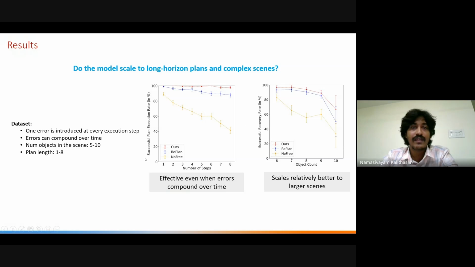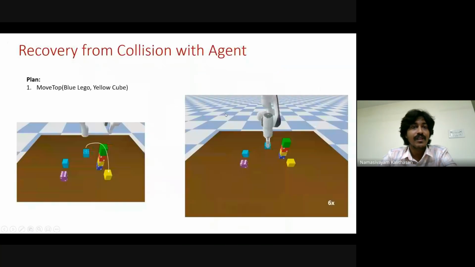Finally, we tried to see how scalable this approach is. We introduce one error at every execution step. The error can compound over time if it is not recovered correctly. So of course there should be a degradation, but our model degrades slowly compared to the other baselines. So this is a qualitative example.